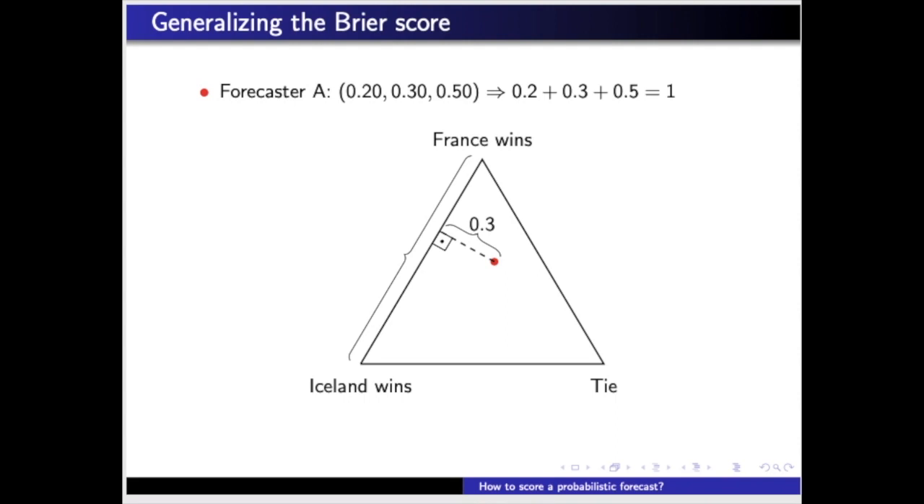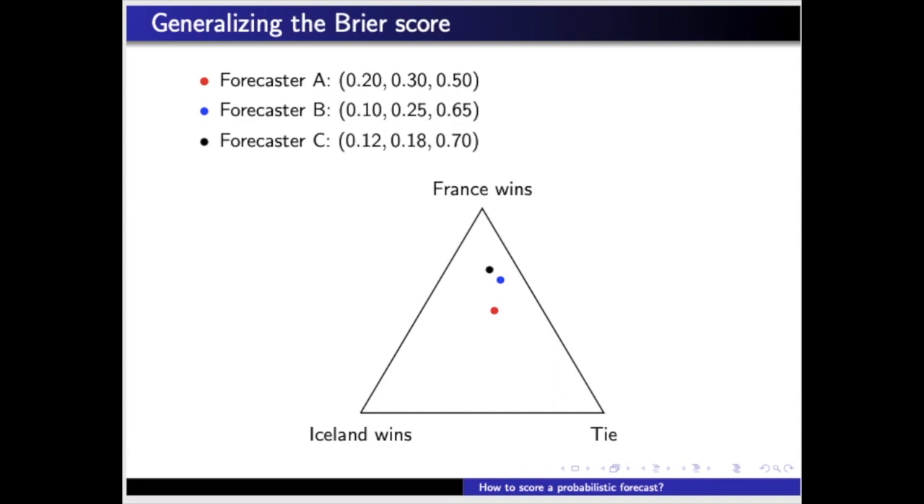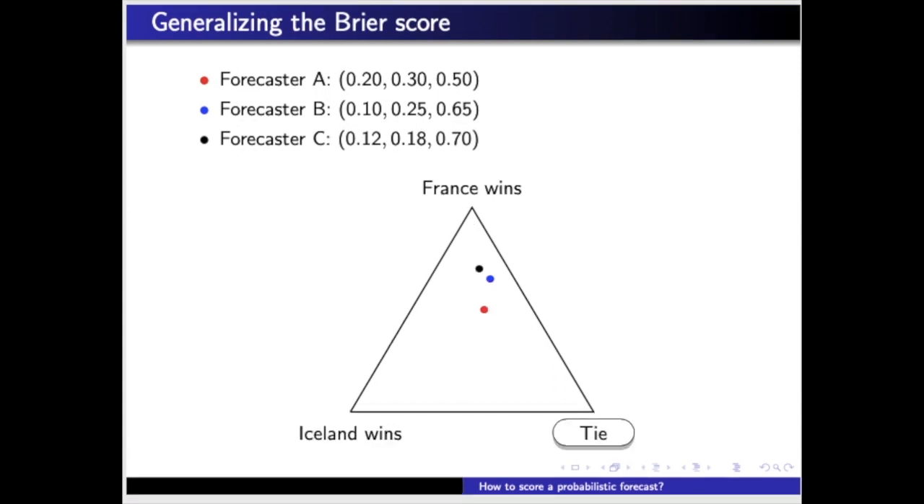An interesting feature of this graph is that for any point inside the triangle or on its edges, the sum of the three heights is 1, exactly as required by probabilities assigned to three mutually exclusive results of which one and only one will happen. After displaying the other two forecasts, let's assume that the match ended tied. Which forecast was better, that is, had the smaller Brier score?